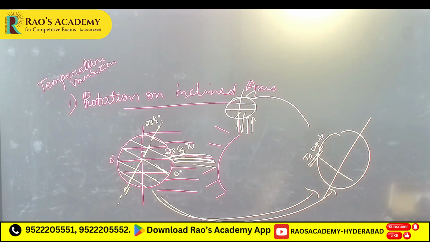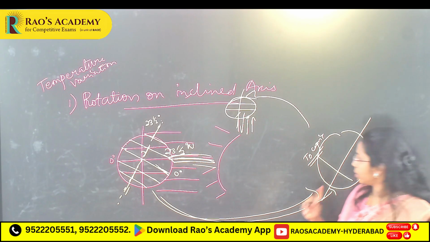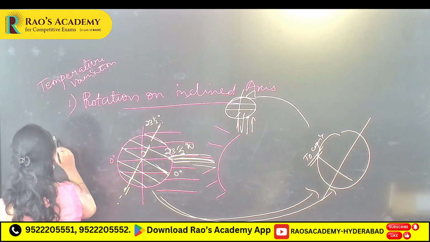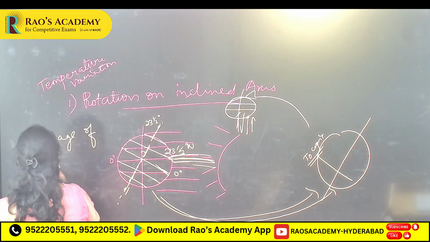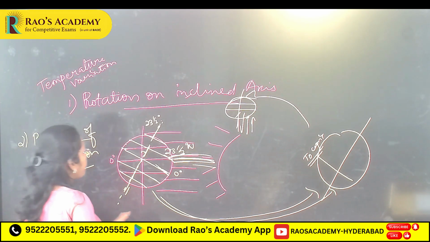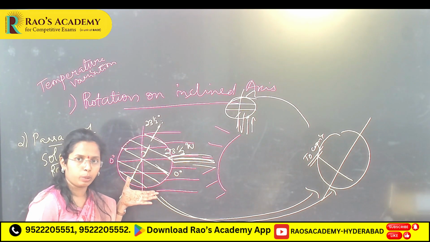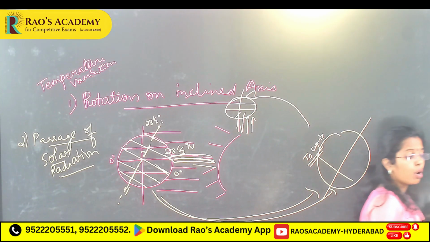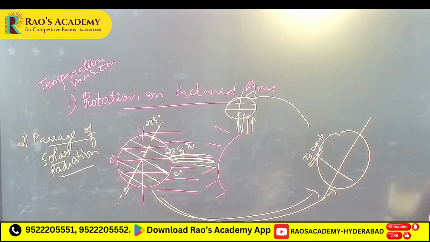Next, passage of solar radiation. Passage of solar radiation is also very important. See, solar radiation is falling on the equator vertically, but it has to pass to reach the surface, right? It has to pass to reach the surface because of scattering, absorption, reflection.